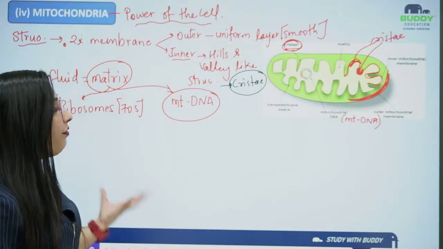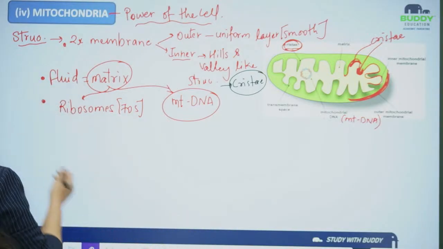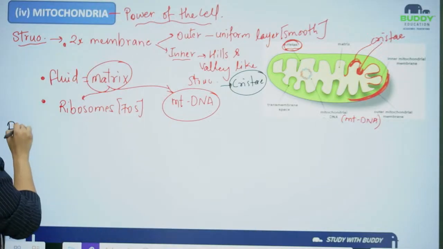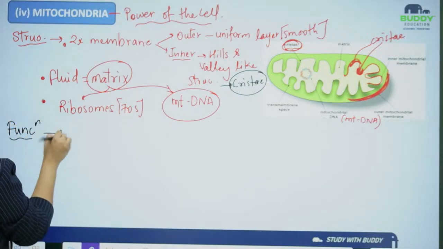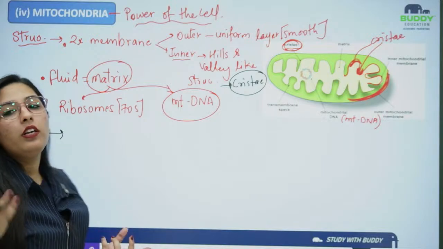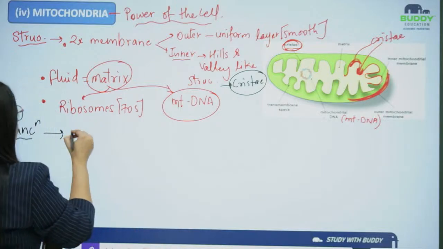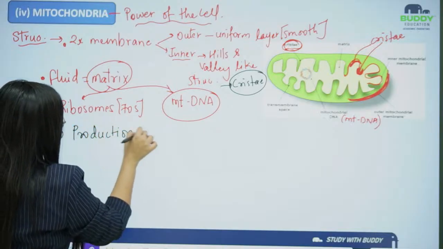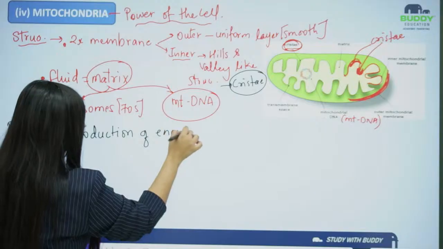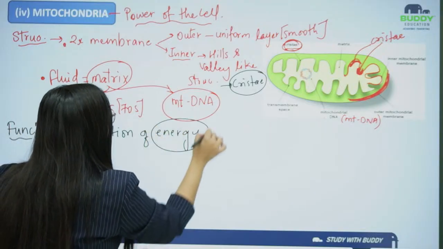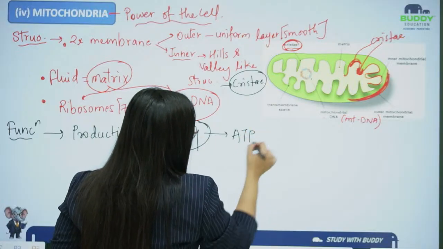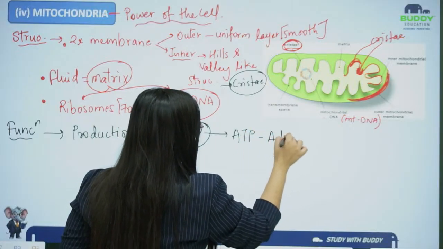Okay, if I talk about the function of mitochondria, what is it responsible for? It is responsible for the production of energy, and energy in the form of ATP, and this ATP is adenosine triphosphate.